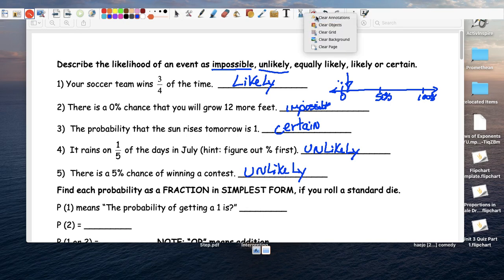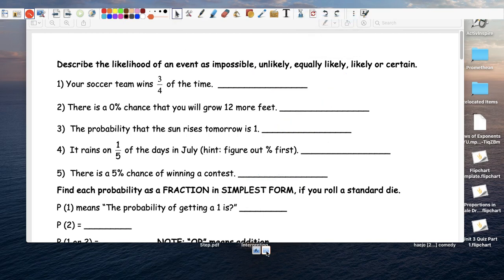Write each probability as a fraction in simplest form. Okay.